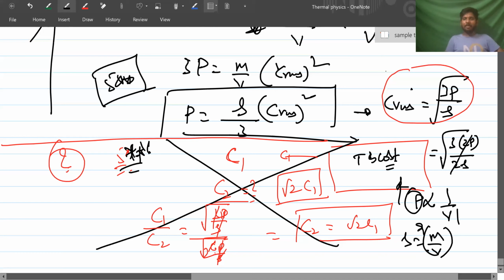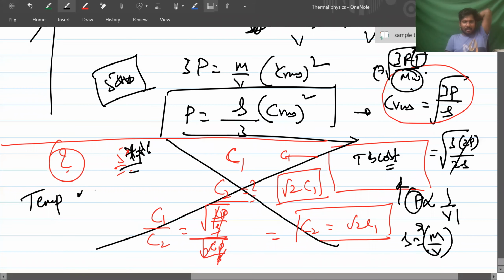Whenever this formula comes, they'll give you root of 3RT by MW, right? Temperature is not changing means velocity will not change. RMS velocity will not change. Molecular weight of the gas will not change. 3 is constant, R is the universal gas constant. So if temperature is maintained constant, RMS velocity will not change. If pressure is doubled or not, that is not our headache. Temperature is what is important.